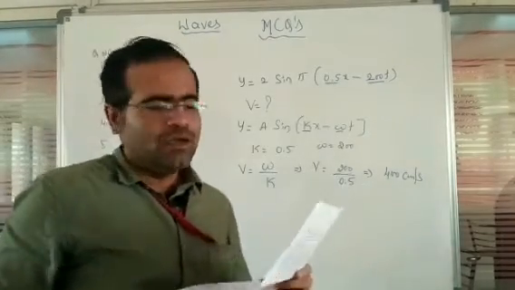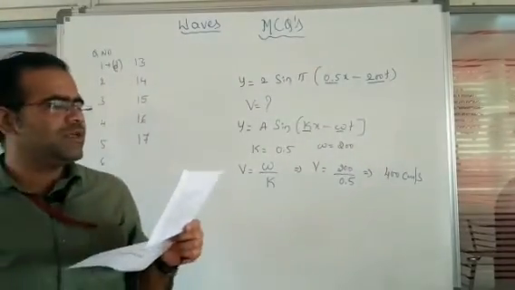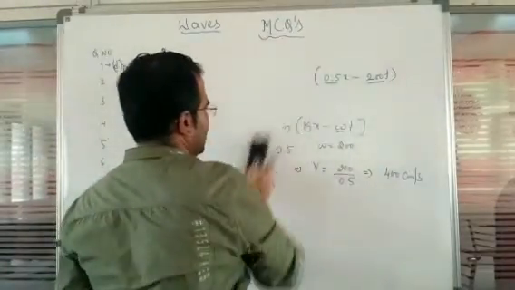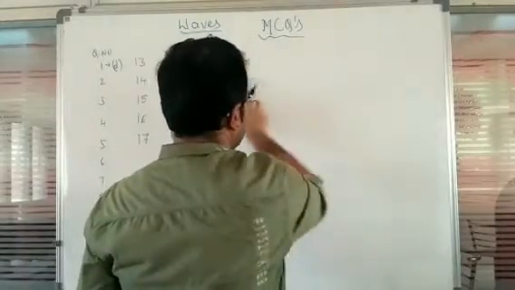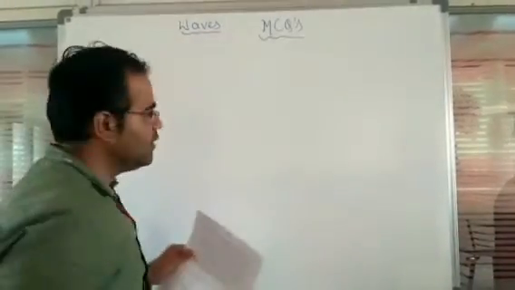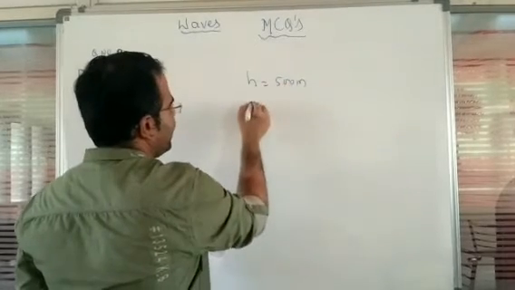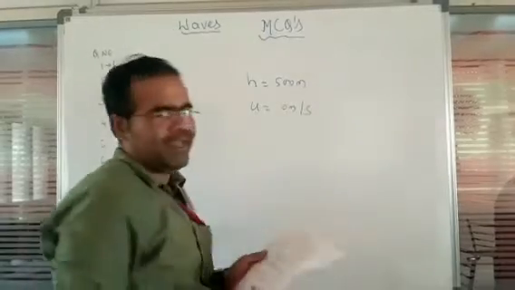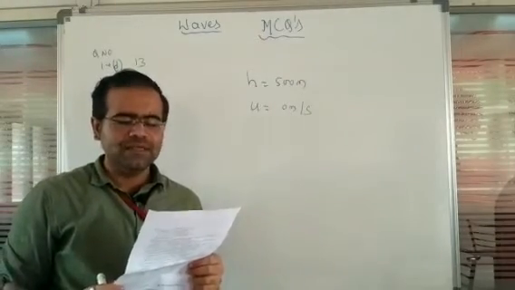Next, question number 2. A stone is dropped into the lake from a tower of 500 meter height. So here the height of the tower is given as 500 meter. Now it is dropped, and dropped means the initial velocity will be 0. So the initial velocity of the stone is 0.